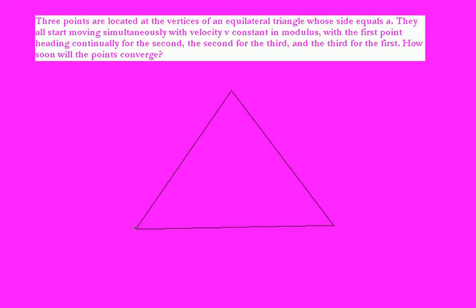So the problem says that there are three bodies, or three points, located at the vertices of an equilateral triangle, which have started moving towards each other. So if I were to say, then this body is moving towards the second body, the second body is moving towards the third body, and the third body is moving towards the first body.